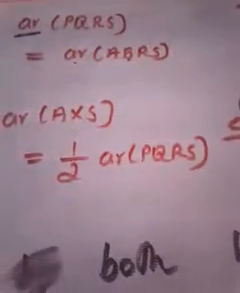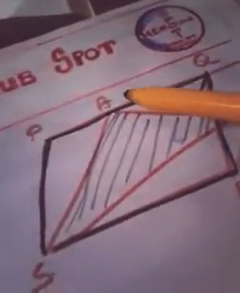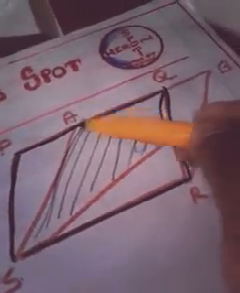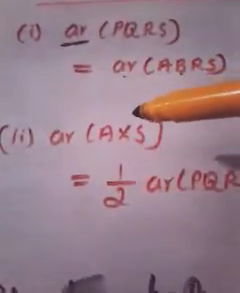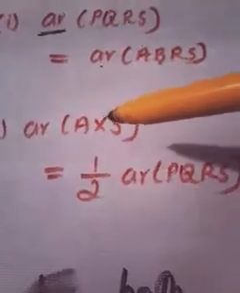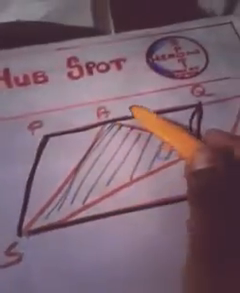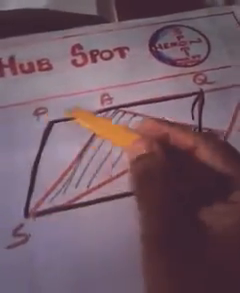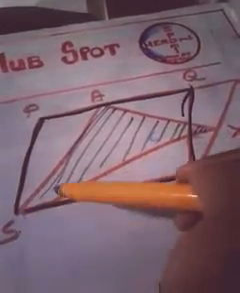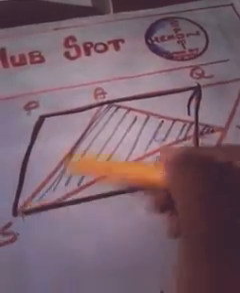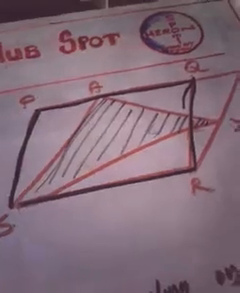But what I am going to do now is compare triangle AXS with another parallelogram. You know why? Because I cannot find any direct relationship between this triangle and PQRS. See, consider this triangle AXS, that is the required triangle, and the parallelogram PQRS. Can you say that both are standing on the same base?